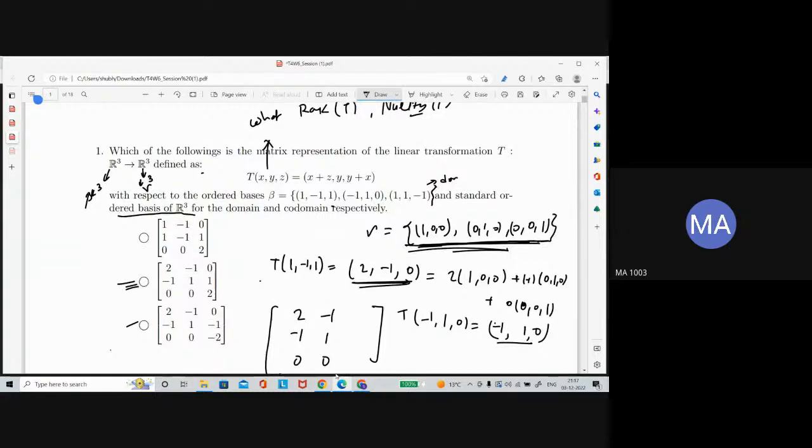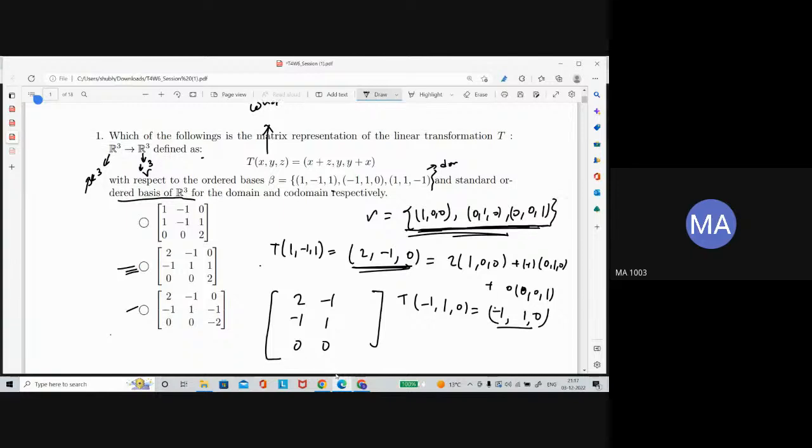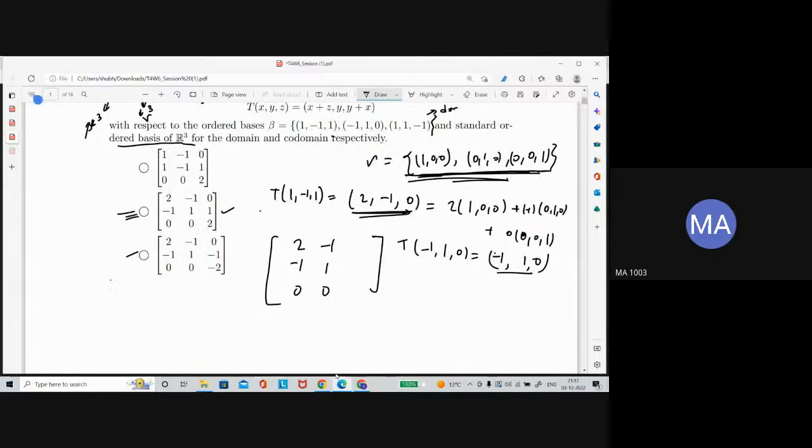Okay. So how we will find the rank and nullity of the linear transformation is that we just need to find the rank of this matrix representation. As many of you said, this is the representation of the linear transformation. So let's say this one is our matrix. Now find the rank of this matrix. How will we find it? Change this matrix into row echelon form.